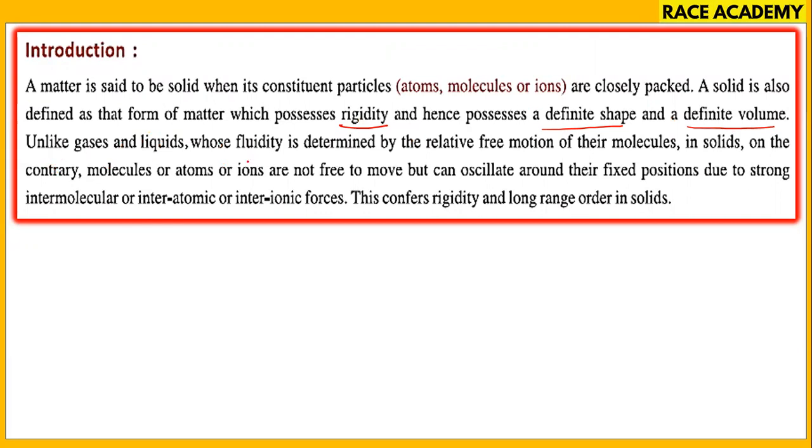Unlike gases and liquids, whose fluidity is determined by the relative free motion of their molecules, in solids the molecules, atoms and ions are not free to move, but can oscillate around their fixed positions due to strong intermolecular, interatomic or interionic forces.